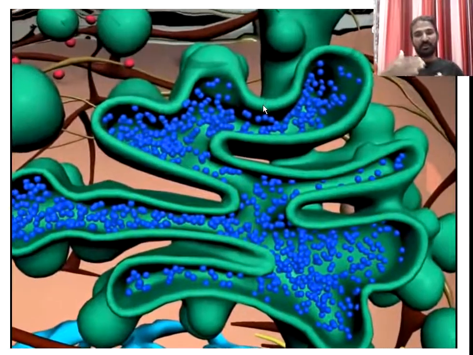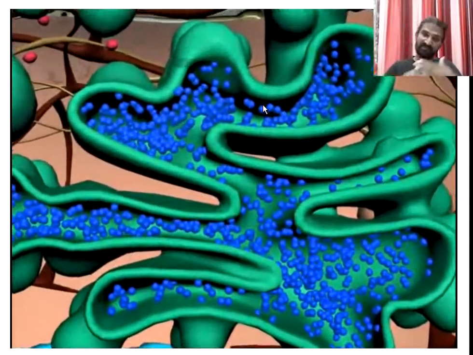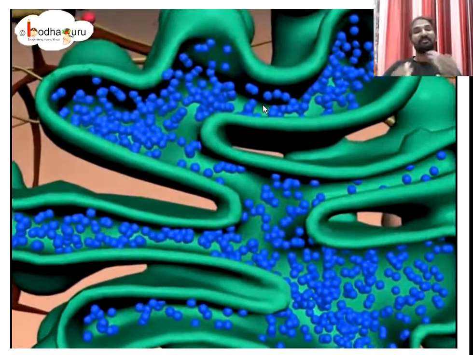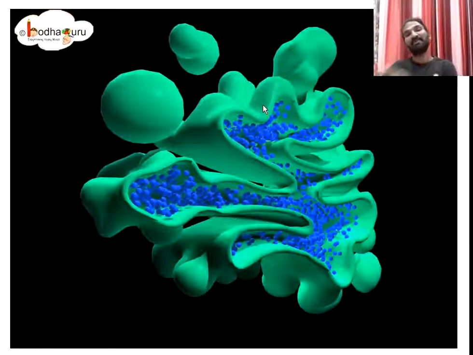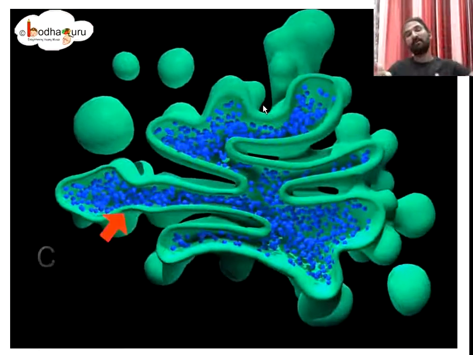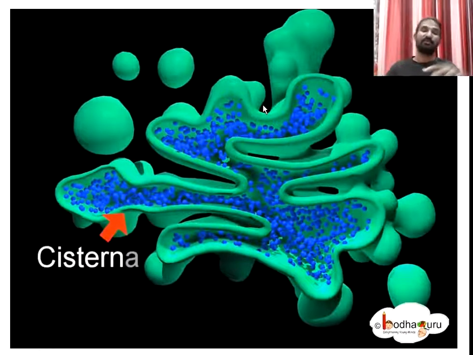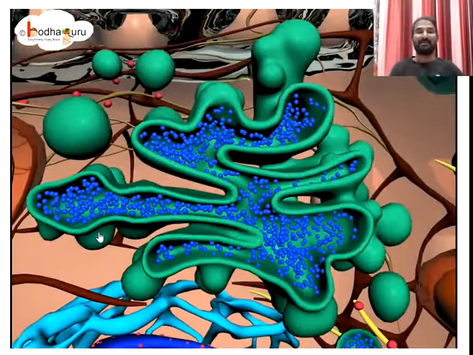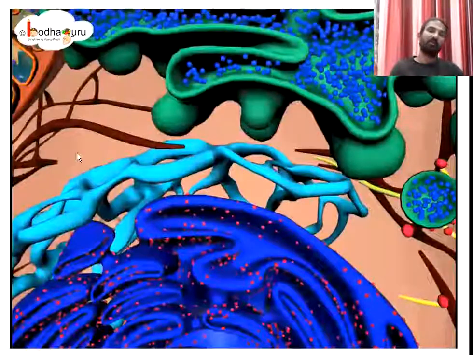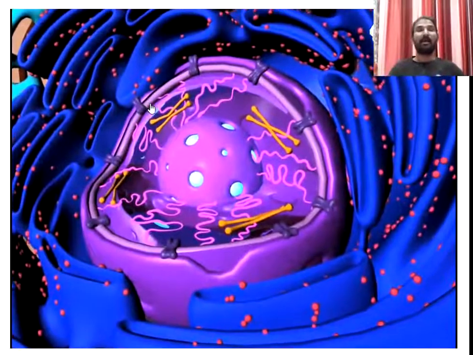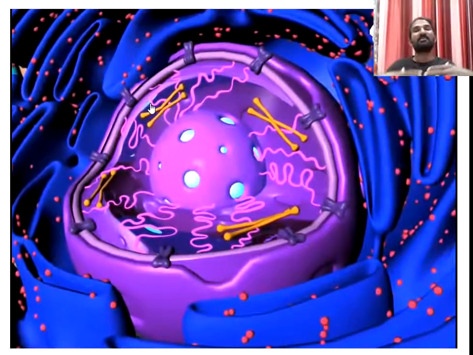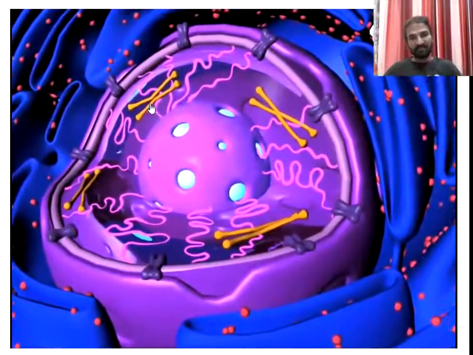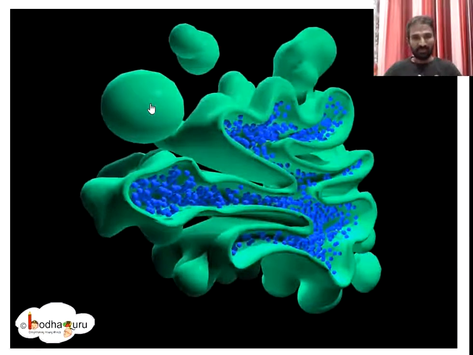Actually, the Golgi bodies show two faces: one is the cis face and the other is the trans face. The cis face is located towards the nucleus, and the trans face is located towards the cell membrane side. These tubular-like structures are called cisternae. These membrane-bound round structures are called vesicles. These cisternae are filled with many substances like proteins, enzymes, etc.